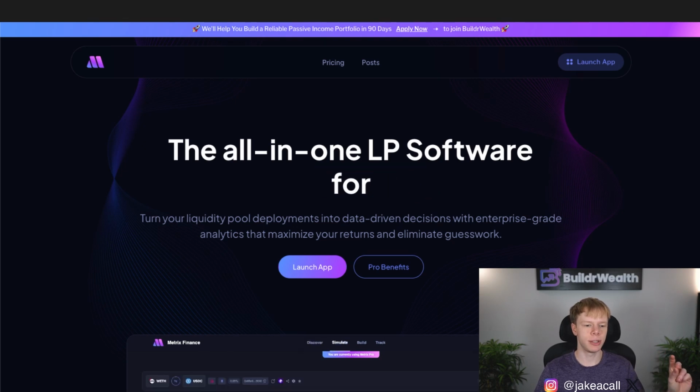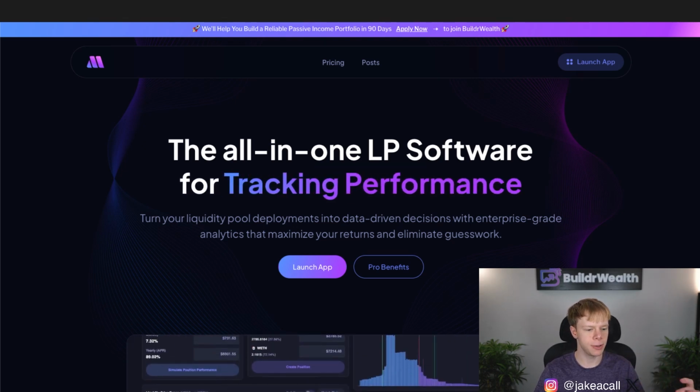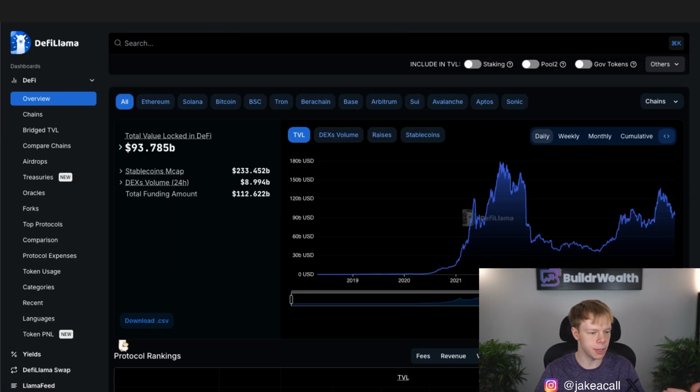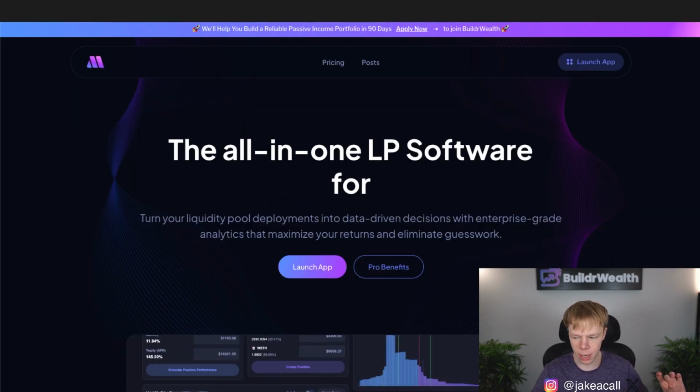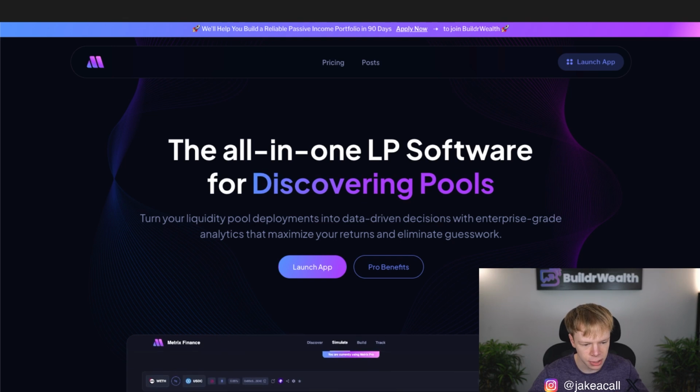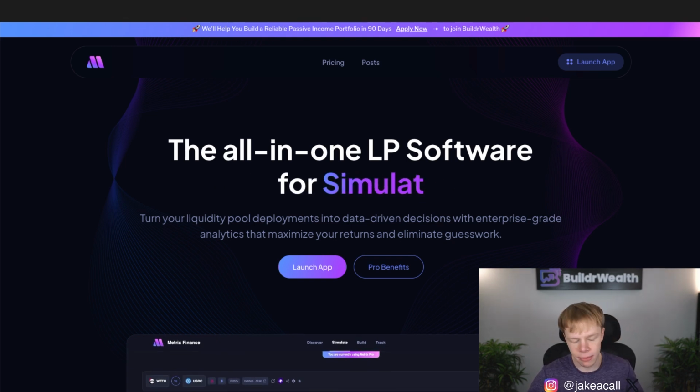Today we're going to be diving into the 3 software tools that I use in DeFi on a daily basis, including Metrix Finance, DeFi Llama, and Crystal. Now today I'm going to be fully transparent with my process. I'm going to show you my exact reasons for using each tool, and we're going to dive straight into today's video.